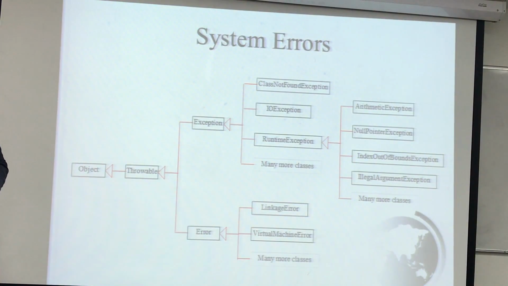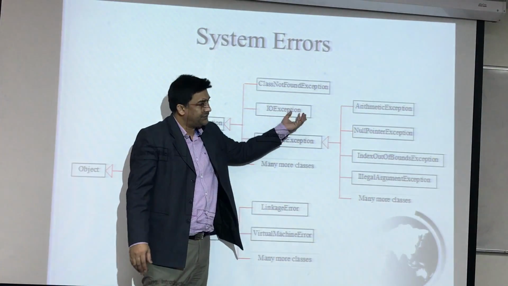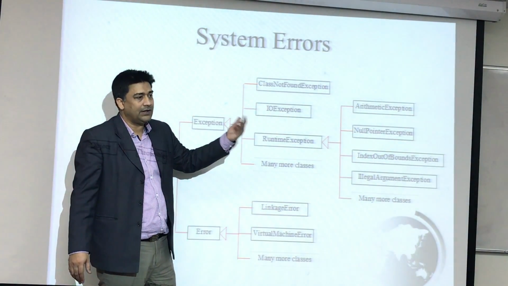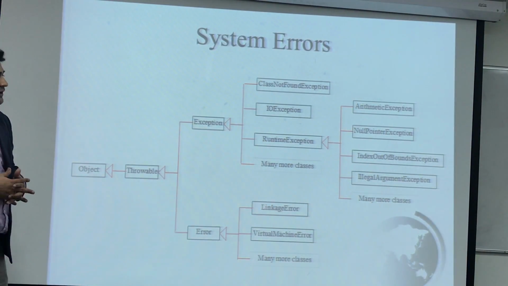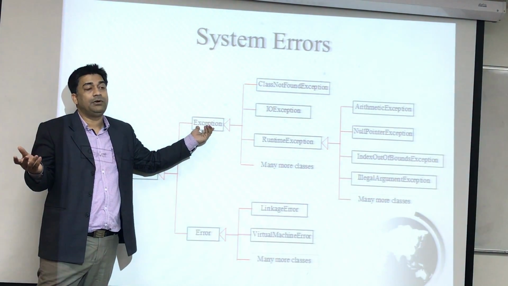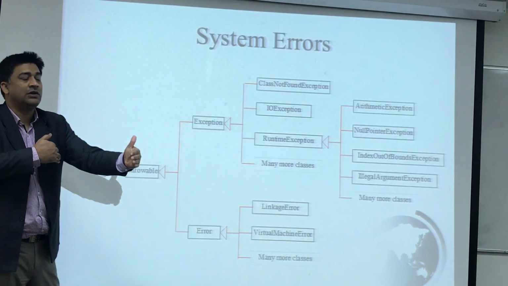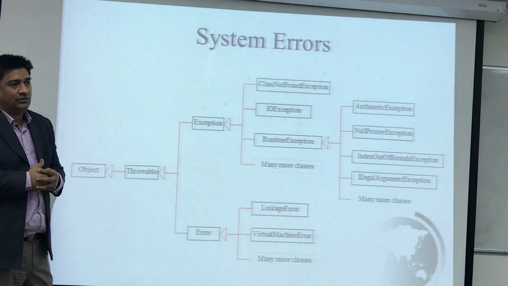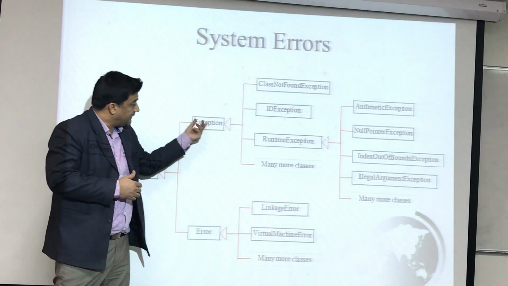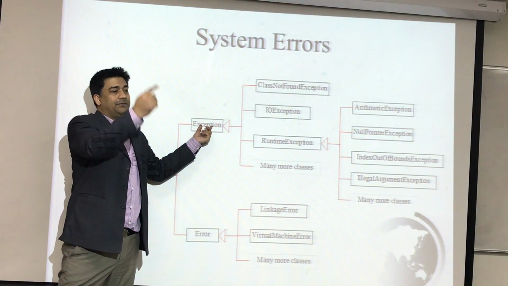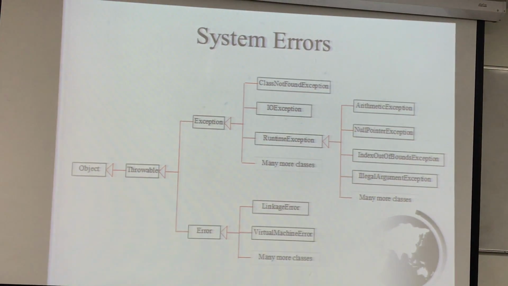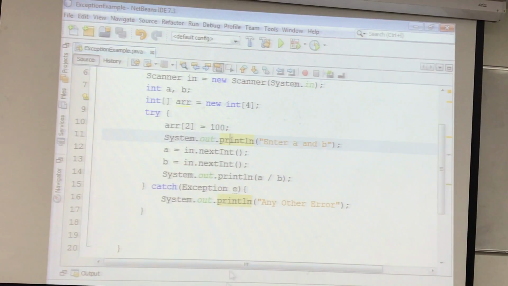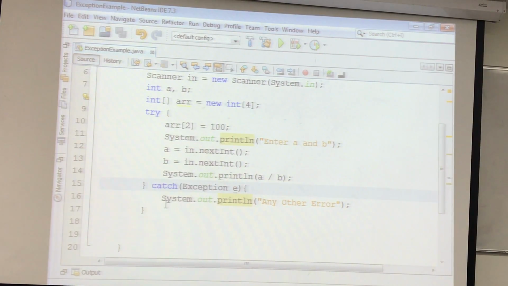Imagine when we are developing a large system, we have to be more close to the error, right? So we have to be more specific to the exception, why the error is happening at runtime when my program is running. What is the actual reason? If you just use the exception, you will not be able to know the actual reason. So you have to be more close to the error that happens in your program. That is why you will use this, but not at the first, but at the last catch. Okay? So exception you always use in your code, but it must always be last.